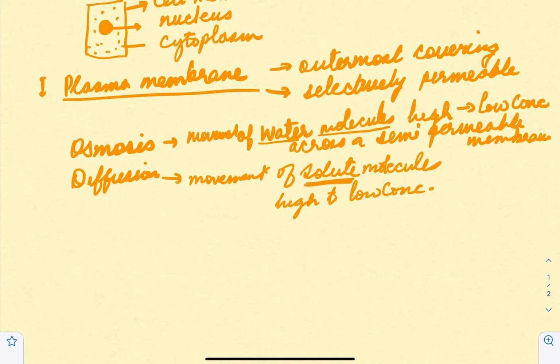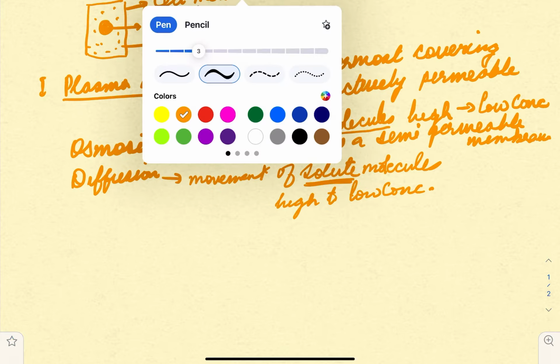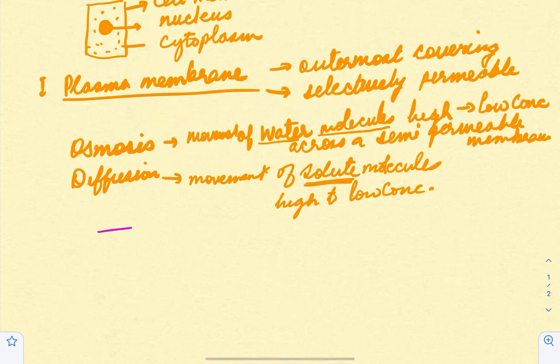Now let's study different cases of osmosis. Let's say we have a plant cell, or animal cell, any random cell, and we are putting it in sugar solution or salt solution. So solute is going to be more in case of sugar solution or salt solution, right? What is going to happen? Let me take this case first.